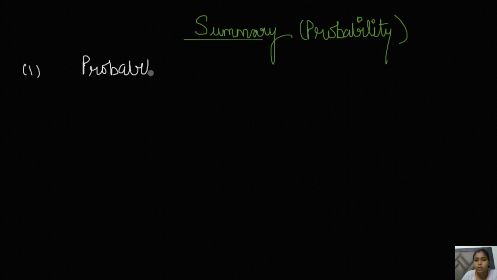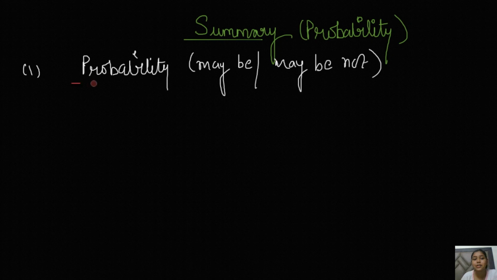I'm writing in simpler language, because there is no use of using definitions if someone is not understanding that particular thing. That is why I'm writing in layman's language, so that you can understand what probability is. There are certain types, so I'm writing out the types.